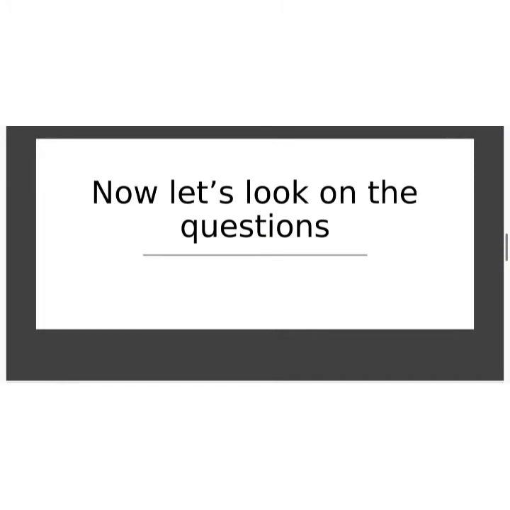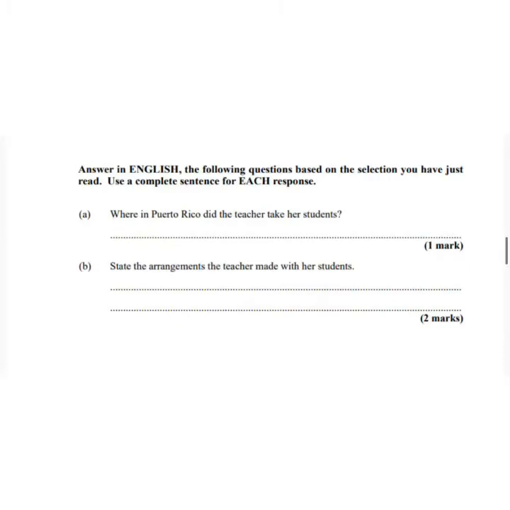So we have read the title, now it's time for us to read the questions. So the questions are as follows. A, where in Puerto Rico did the teacher take her students, right? So right away we get an idea that, okay, teacher and students, they went to Puerto Rico. Next up, we should state the arrangements the teacher made with her students. So we're going to have to look out for some sort of agreement or arrangement.